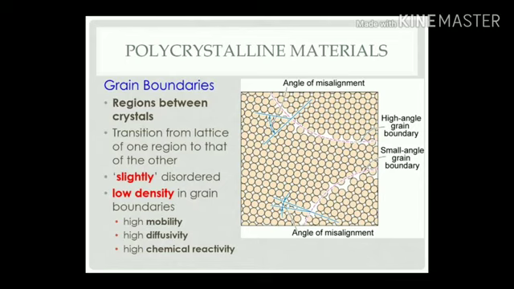Each and every grain has a different angle. Here it is represented as small angle grain boundaries, high angle grain boundaries, the angle of misalignment. Some defects are present in the grains and grain boundaries. That is the representation of polycrystalline materials. Finally, in the solidification process, the liquid of your binary solid solution materials will have a final structure in the form of grains and grain boundaries.